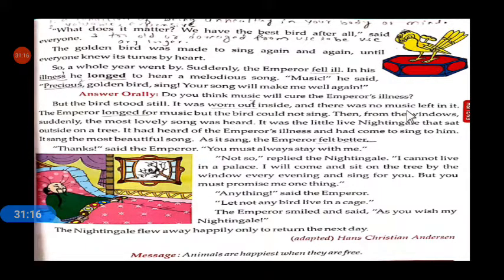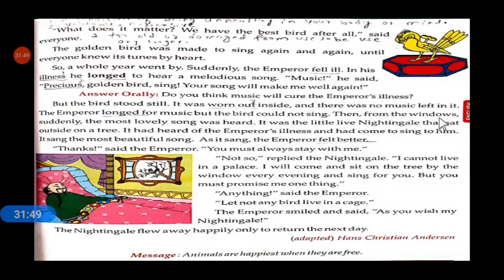And there was no music left in it. When it is broken, there was no music in that golden nightingale. The emperor longed for music, but the bird could not sing. It is not able to sing now, because the bird was worn out.